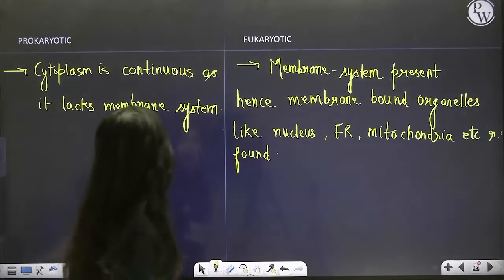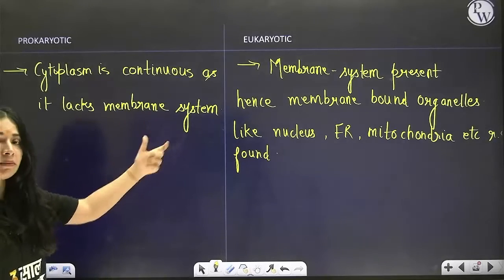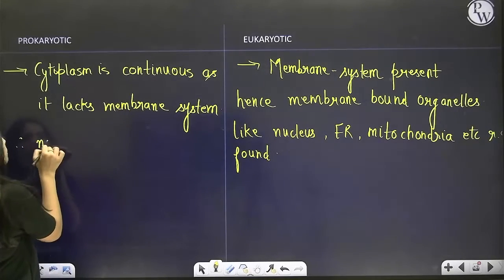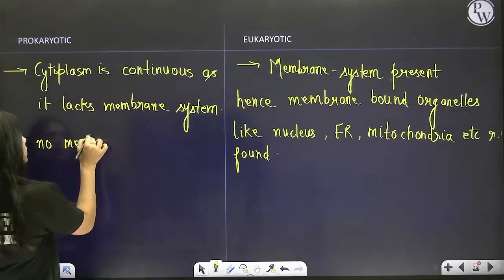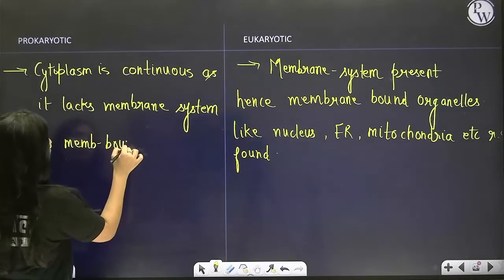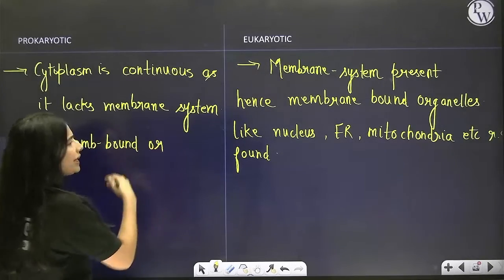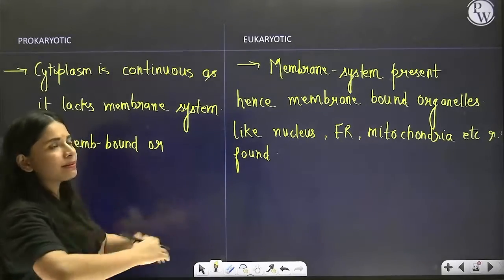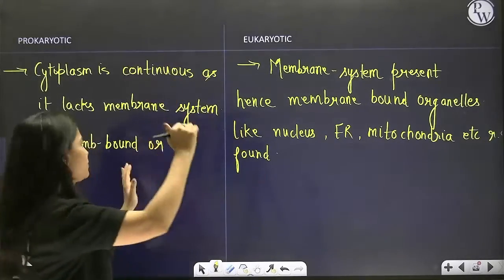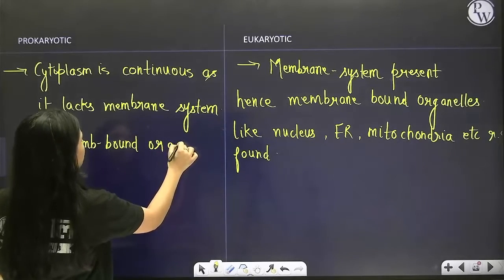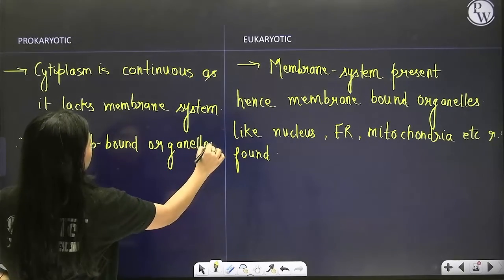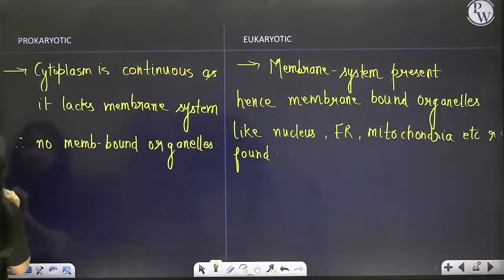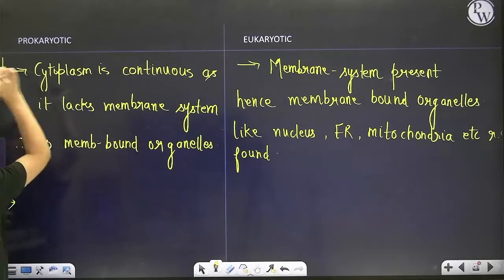But what will you write over here? It lacks membrane system, therefore no membrane-bound organelle. No such organelles found. No nucleus, no mitochondria, no ER, nothing. The cytoplasm is just like a fluid, continuous. Got my point, everyone?